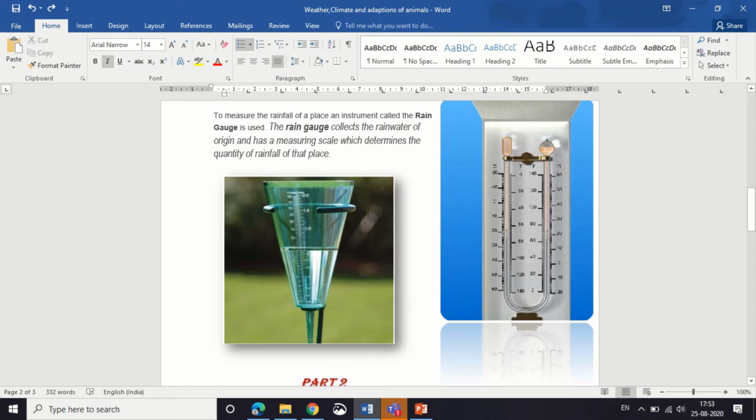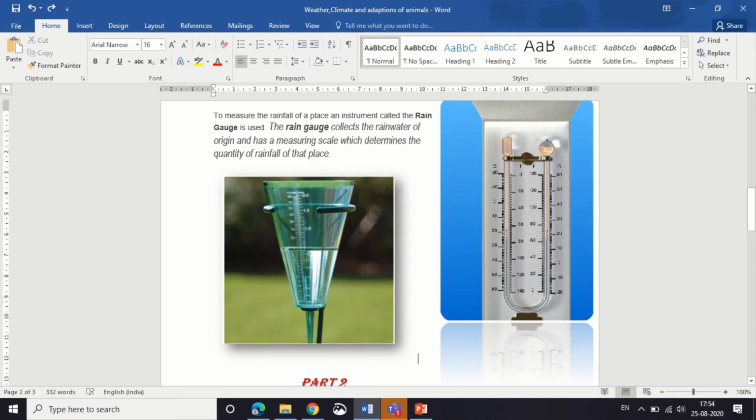You can keep it outside when it's raining, and after the rain is over, you can see the water in the small tube and measure how much it rained. In weather reports they also say, for example, today in the evening it rained 28 millimeters. You can make this at home.